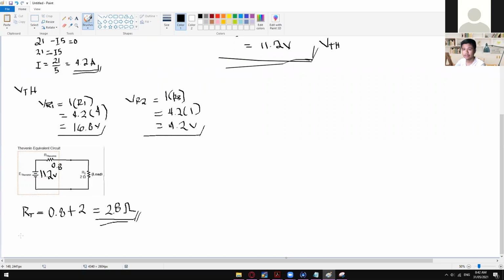And then for the I total, I total is equal to VT divided by RT. So VT is 11.2, and then RT is 0.8. No, RT is 2.8. That is the combined resistance. So 11.2 divided by 2.8